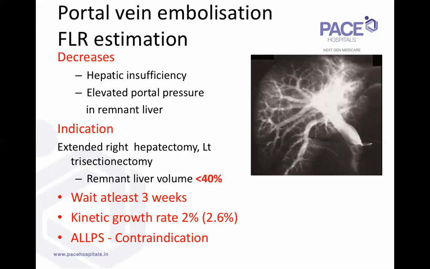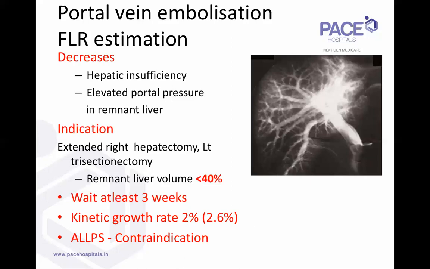So then one more technique, if you don't have the facility for portal vein embolization, is ALPS, Association of Liver Partition with Portal ligation. We'll briefly come to that. We used to do that. I did a couple of cases in the earlier years for hilar cholangiocarcinomas.